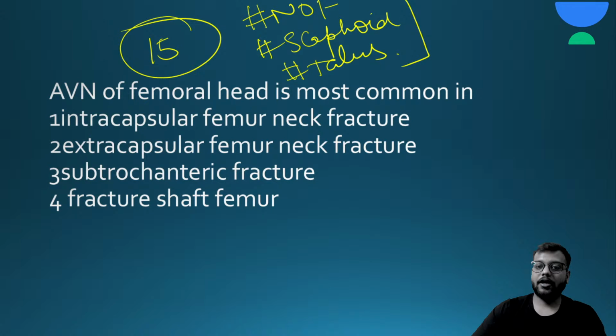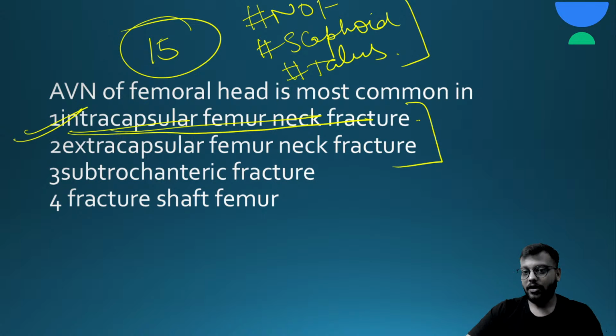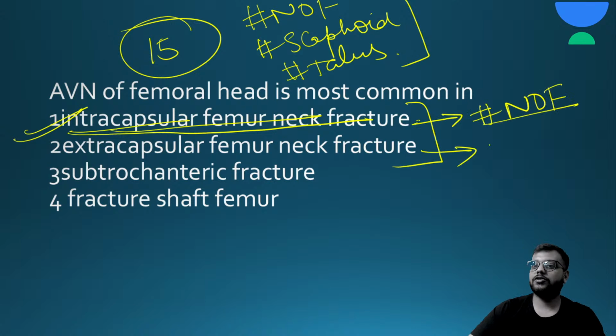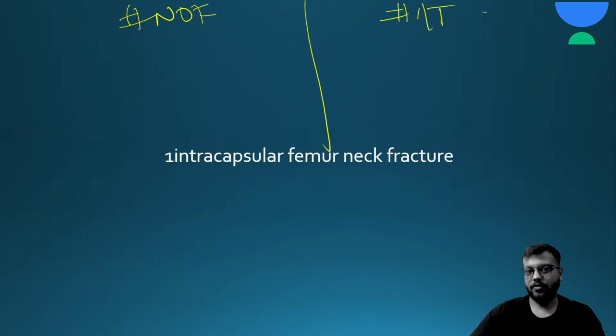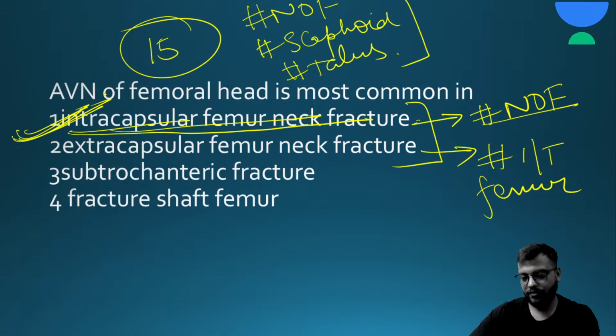And in neck of femur, what is intracapsular? The intracapsular fracture of neck of femur is called fracture neck of femur proper, and the extracapsular fracture is called fracture of intertrochanteric femur or the IT femur. And the differentiation between these two is very important: fracture neck of femur and fracture IT femur. So the answer will be A, that is intracapsular femur neck fracture.